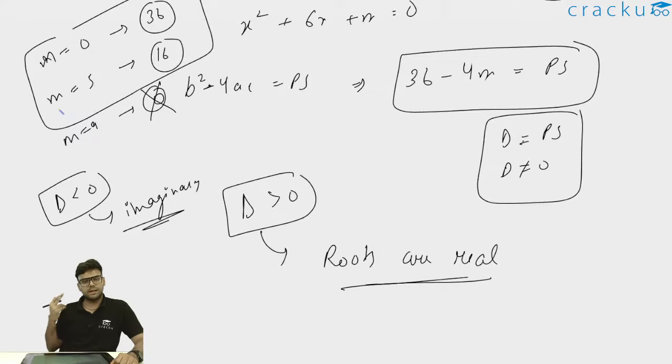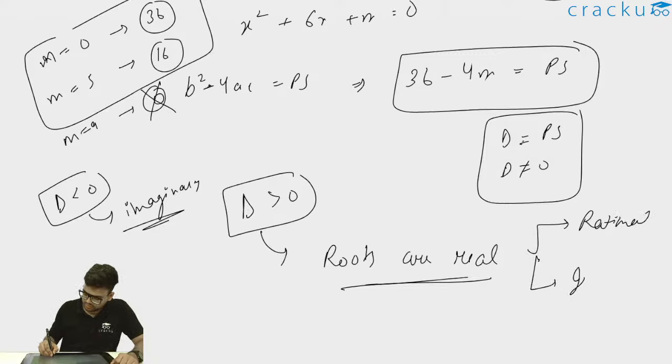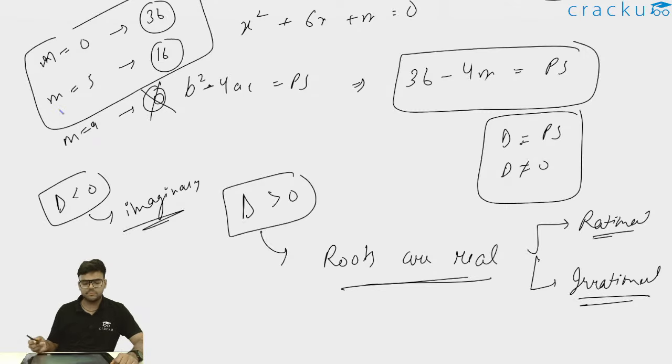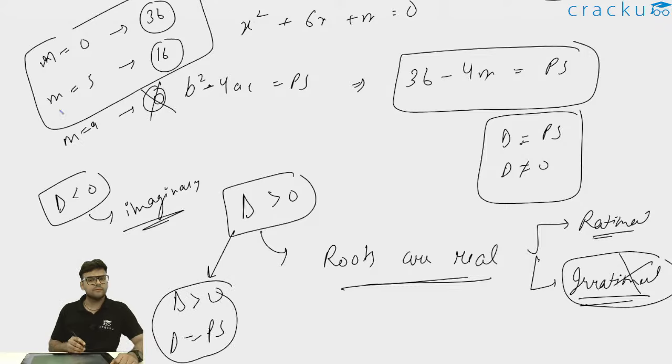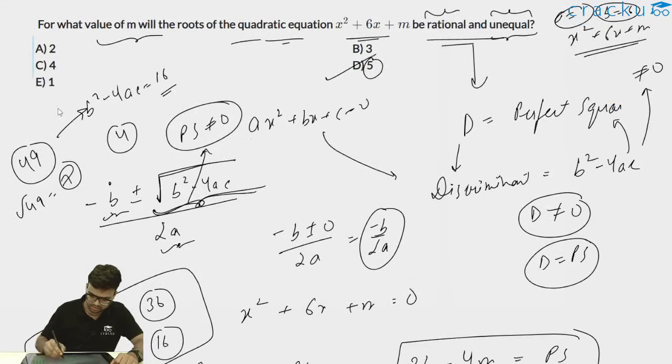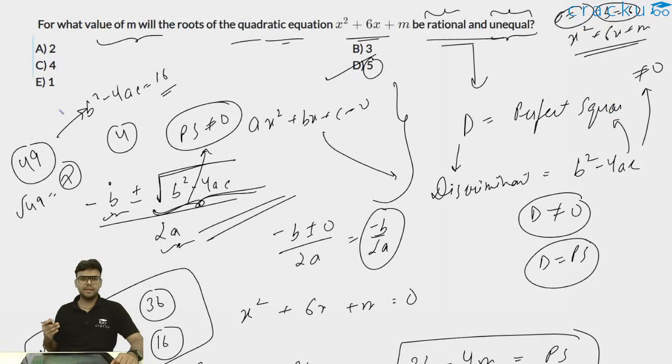Now real numbers are of two types. Either real numbers can be rational numbers or they can be irrational numbers. So if I just use the condition that discriminant is greater than 0, I can get certain irrational numbers as well as rational numbers. Now in order to eliminate the irrational number case, I have to specifically consider that discriminant should be greater than 0 and discriminant should be a perfect square. The reason for discriminant to be a perfect square is explained in this part here, because ultimately I want two rational roots. So I hope this is clear to all of you.